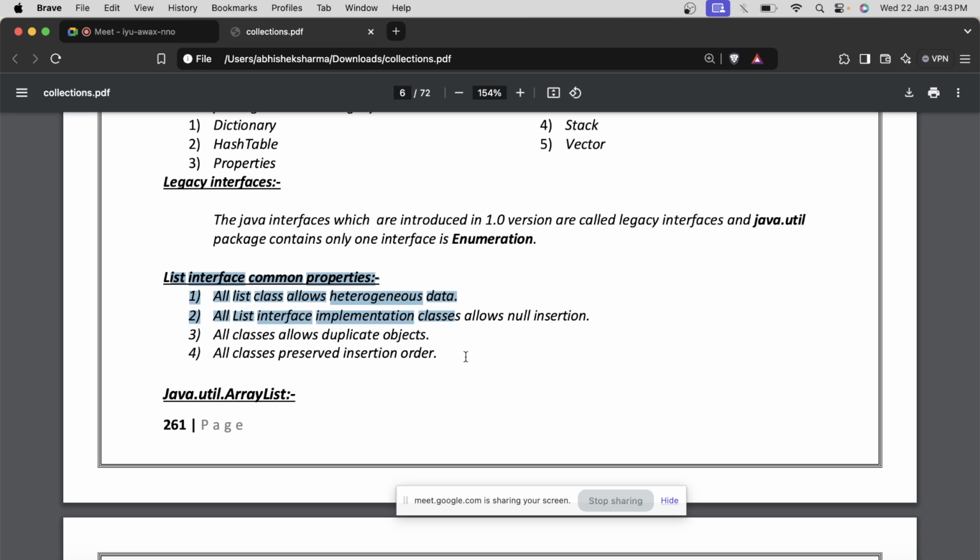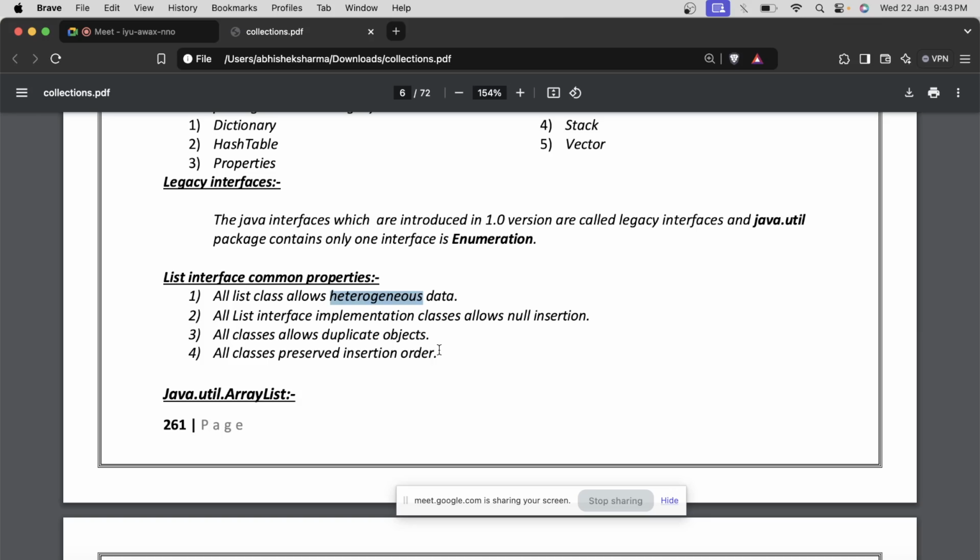Same goes with the sets. One single property of a set is that it doesn't allow duplicate values. So whether it's hash set, linked hash set or tree set, all the child classes of set will not allow duplicate values. Same with the list: all child classes of list will allow duplicates, will preserve the insertion order, and will allow you to save heterogeneous data.